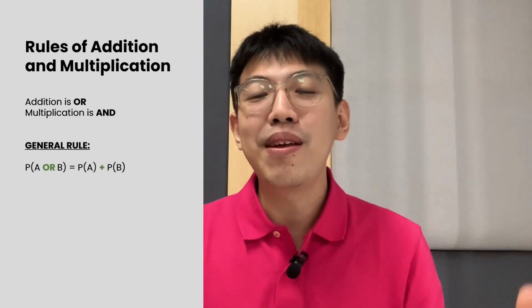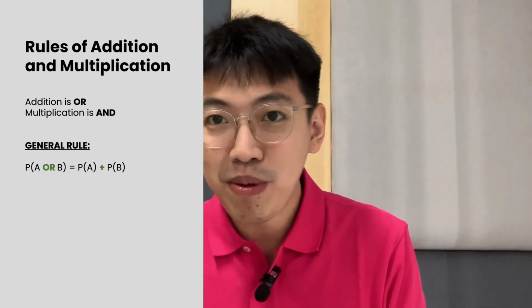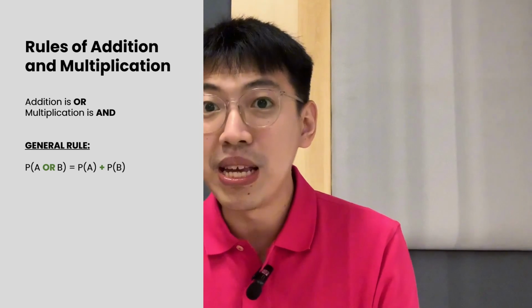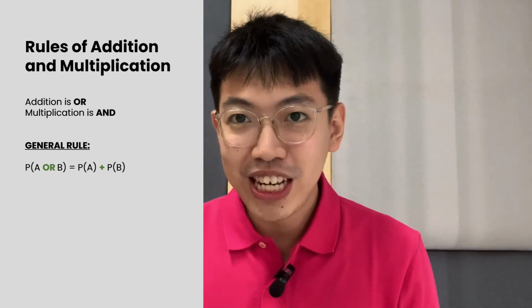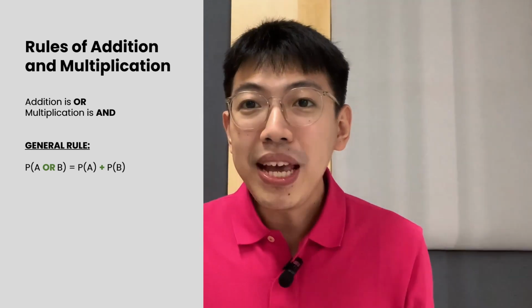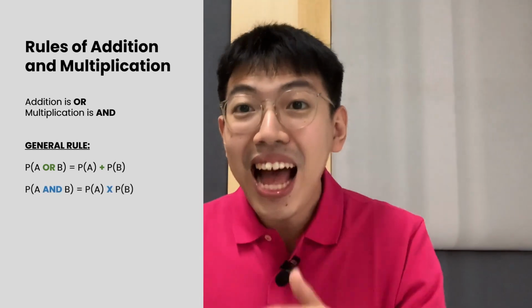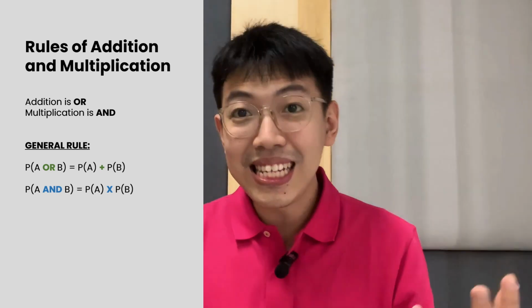So just simply P(A) plus P(B), the probability of A plus the probability of B. While for multiplication, it is AND. P(A and B) is just simply P(A) times P(B).